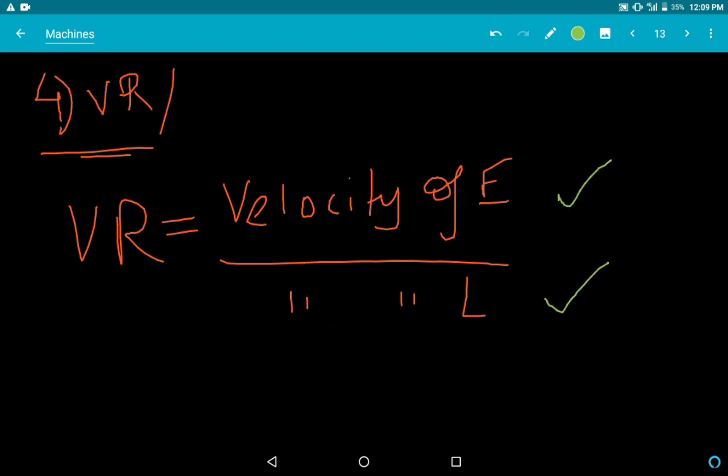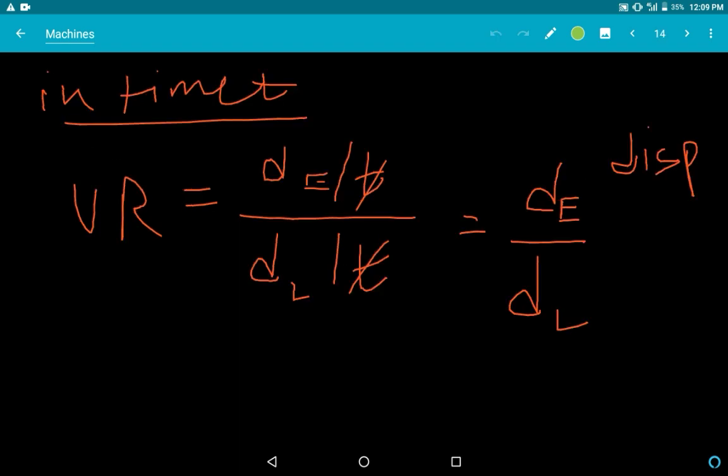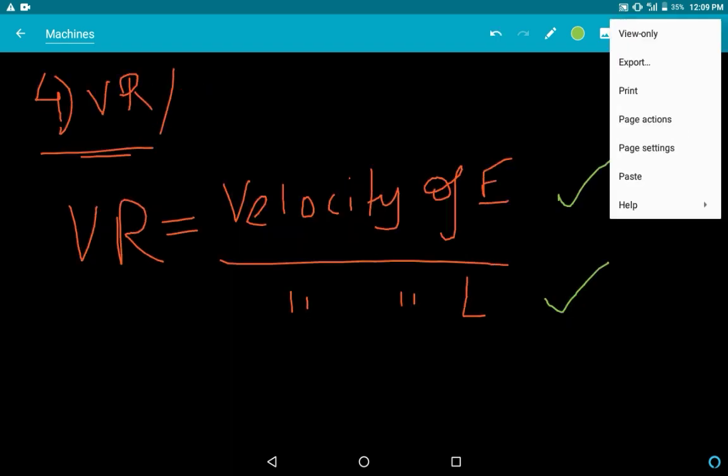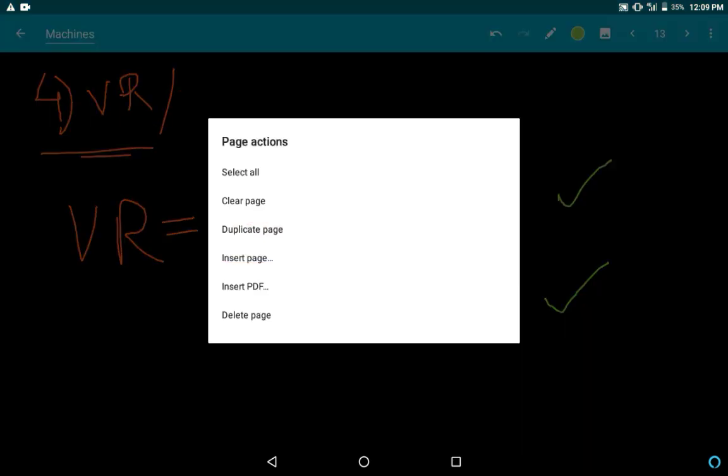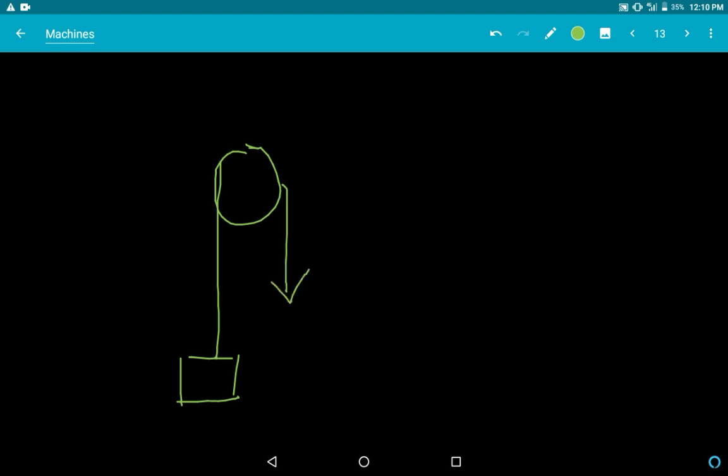What do you mean by this? Let me insert a page. Okay, let's say here is a pulley, here's a block, and here's a force. Now you pull it so this goes down by 2 meter per second, and obviously if you are pulling a pulley, it will go up on the other side, 4 meter per second.